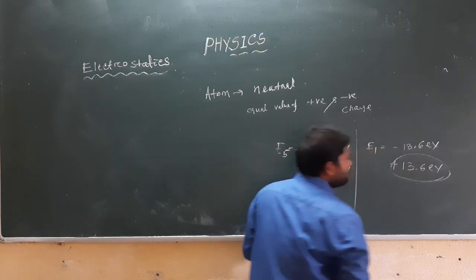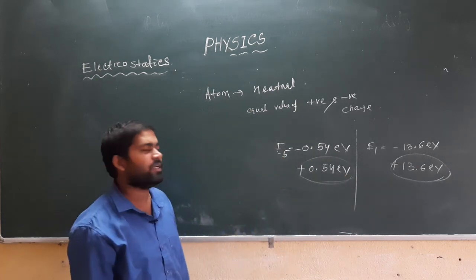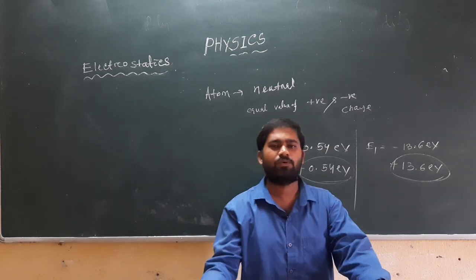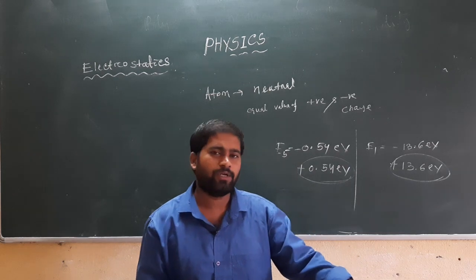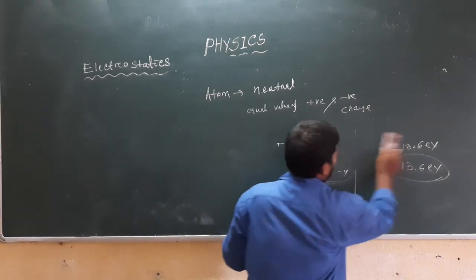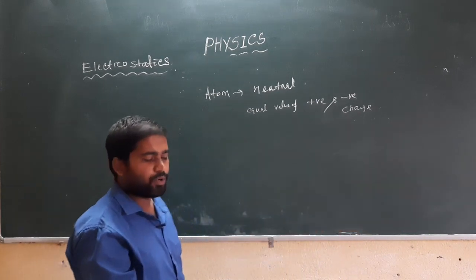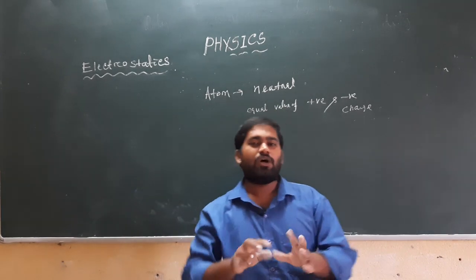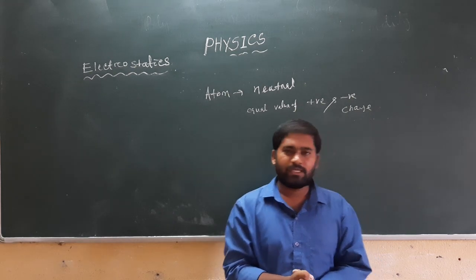That is a large amount of energy as compared to the outermost electron. Those outermost electrons are generally loosely bound to the nucleus, and they can be removed with the help of a very small amount of energy. So while charging a body or producing charge from a body, always the outermost electrons take part in the electrification process.